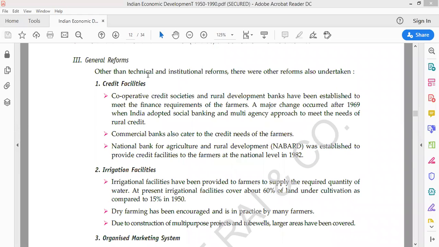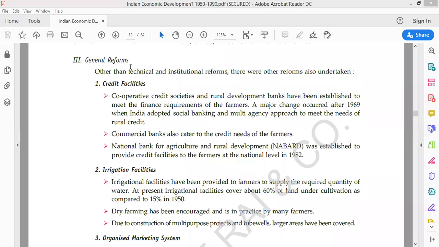I hope I'm clear that the very first general reform is credit facilities. Credit facilities means the government started the banks, regional rural banks, and also NABARD, the National Bank for Agriculture and Rural Development, which was started in 1982.